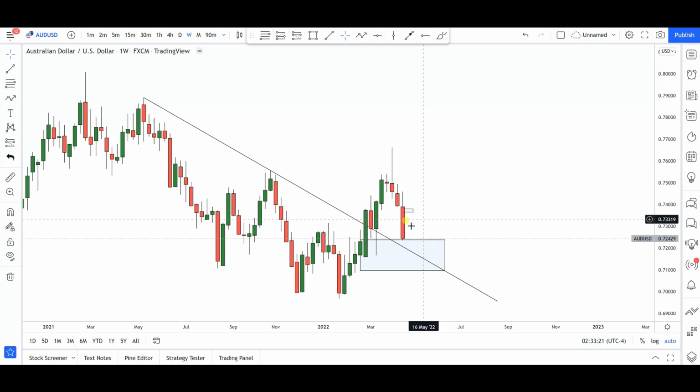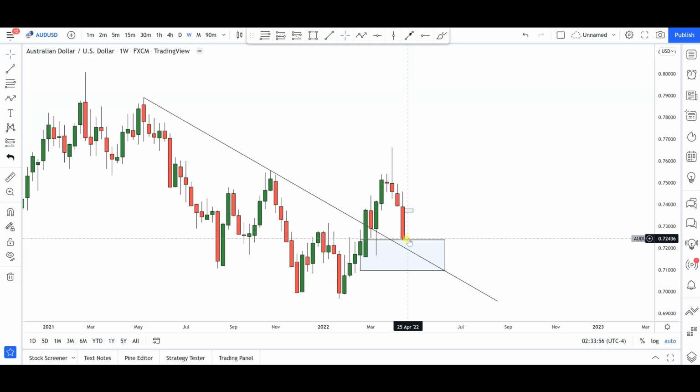In my own opinion, even though it's looking as if the bears are in this market, you can see we've now had 3 selling weeks, 3 red candles. Even though it might look as if the bears are in control, I would be very, very careful going shorts around these particular areas. In my own opinion, the bears are going to be in control of these markets whenever we take off these lows around, let's say, the 0.6967 area, these lows that we have right here.